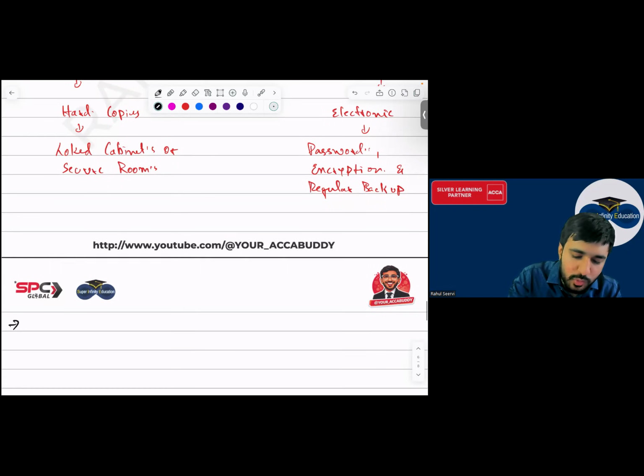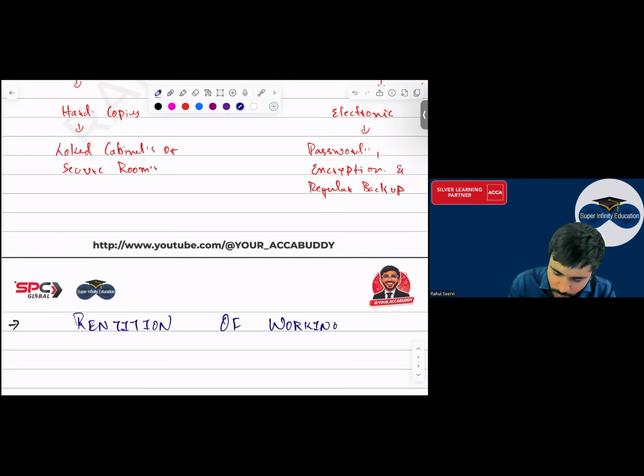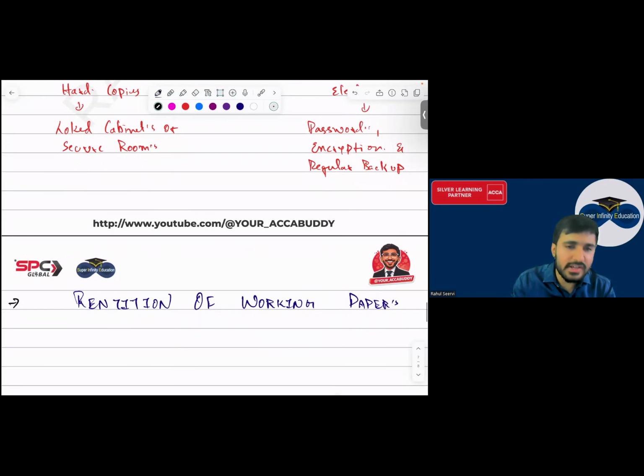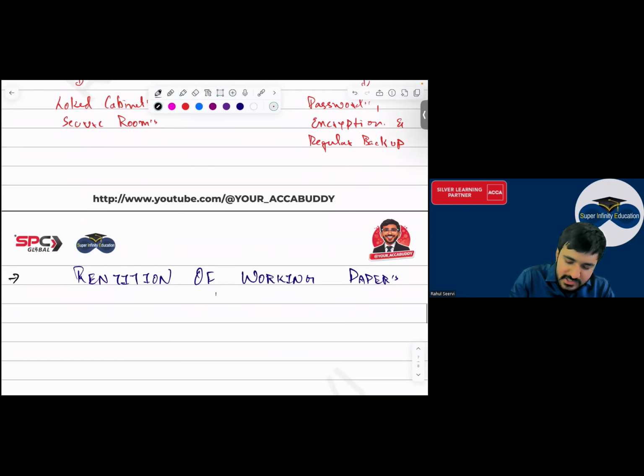Here also, when coming to retention, everyone, sir, the audit documentation we have prepared, all the evidence we have collected, for how many years should we keep it? For how many years do you have to keep this, everyone? Retention of working papers. Yes sir. How many years do you have to retain this? This depends on what?